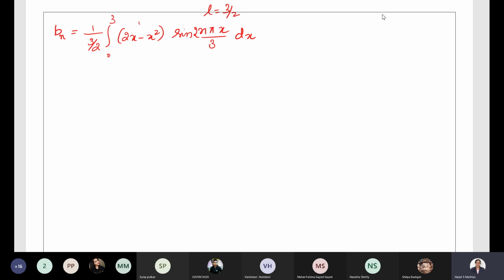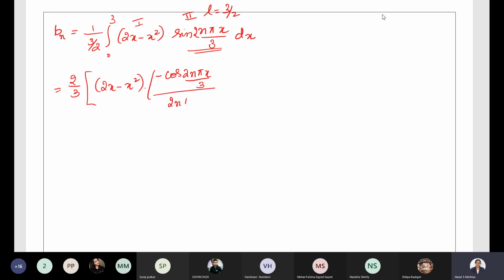Now in order to find this, apply Bernoulli's rule. 1 by 3 by 2 will be 2 by 3. First term, keep it as it is, 2x minus x square. Integrate sine 2n pi x by 3. Integration of sine is minus cos 2n pi x by 3 whole divided by the constant term, which is 2n pi by 3.